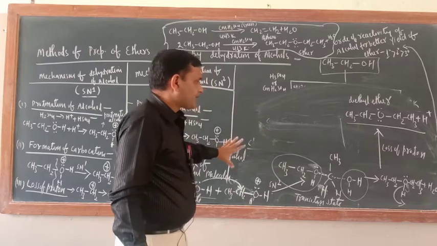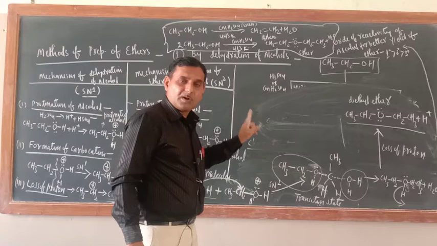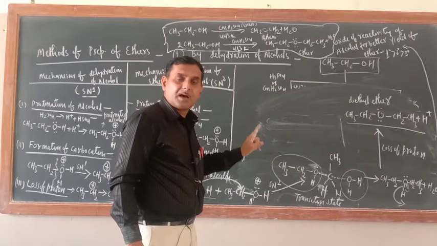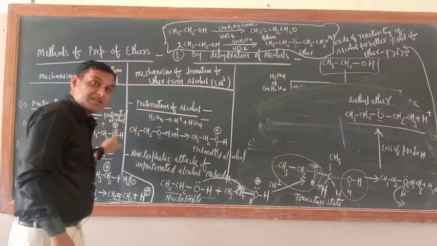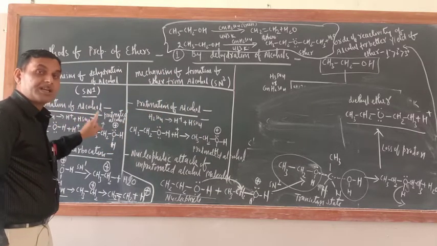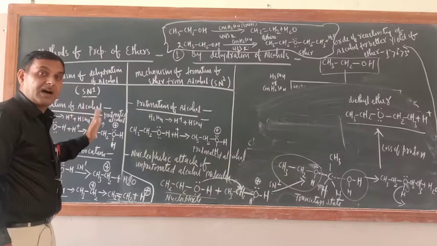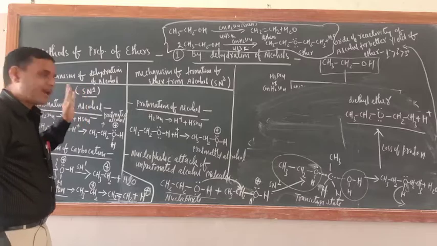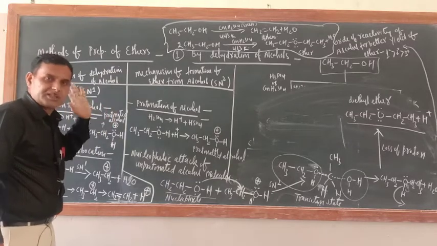And just see here, both are dehydration, time and again I am telling you, but the formation of ether is an example of a nucleophilic substitution dehydration reaction, and the formation of alkene is an example of a dehydration elimination reaction, or you can say a nucleophilic elimination dehydration reaction.